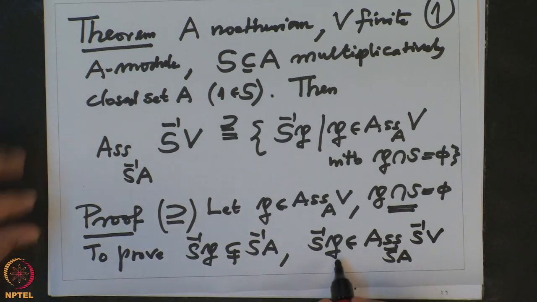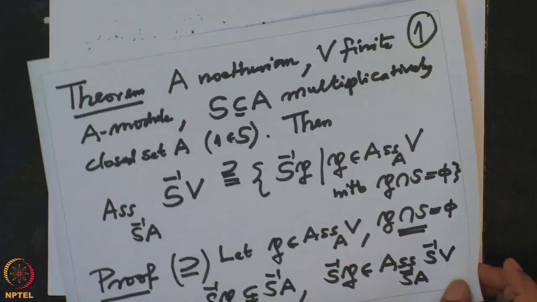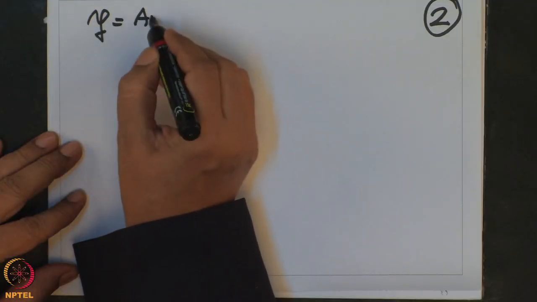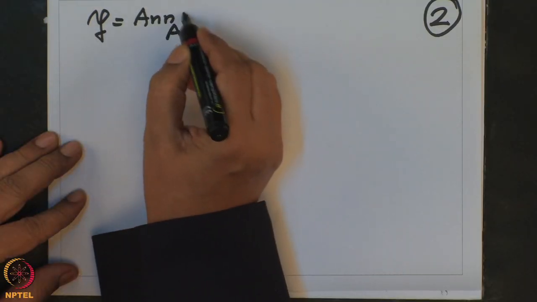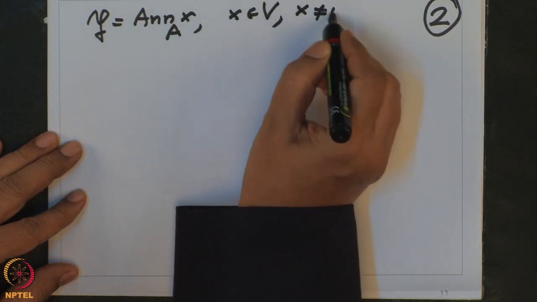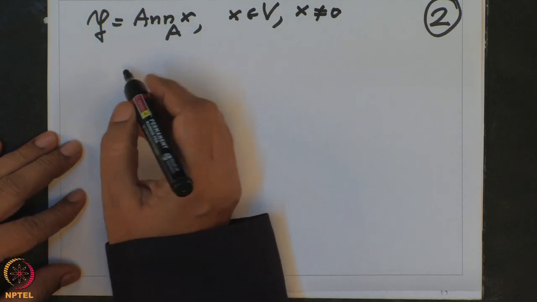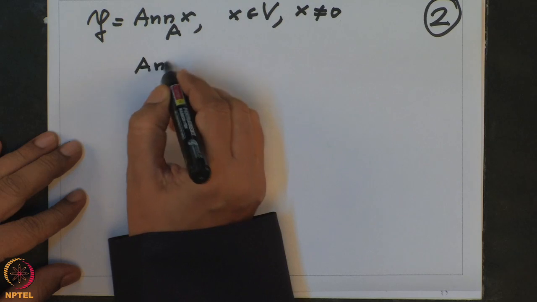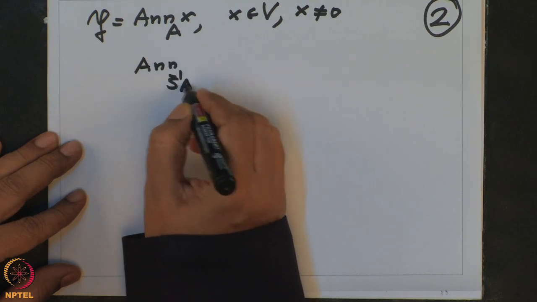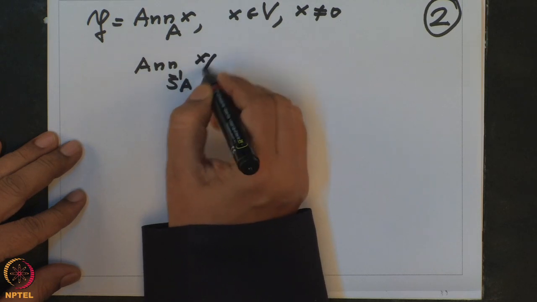To check this, I have to produce an element in S inverse V so that its annihilator is precisely S inverse P. Originally, P was associated, therefore P is the annihilator of x for some x in V, x non-zero, and now the candidate we should look for is the annihilator in S inverse A, as an S inverse A module, of the element x by 1.